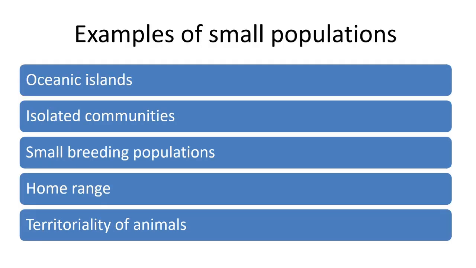Examples of small populations: oceanic islands, isolated communities, small breeding populations, home range or territory, and territoriality of animals. I will give one best example of a small breeding population. If you take the Scandinavian lemmings population, the lemming is a rodent that lives in the mountains of Scandinavian countries. Unfortunately, lemmings are the only animals which have this suicidal tendency.